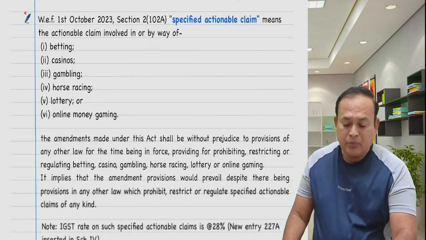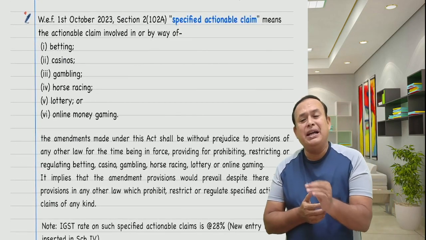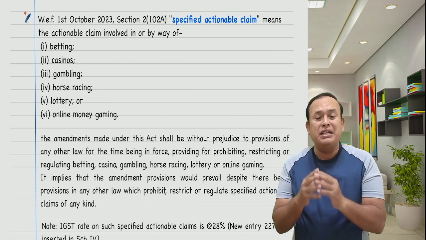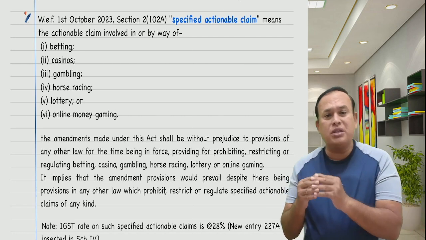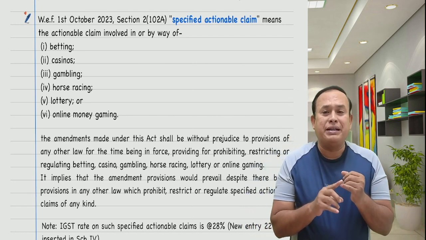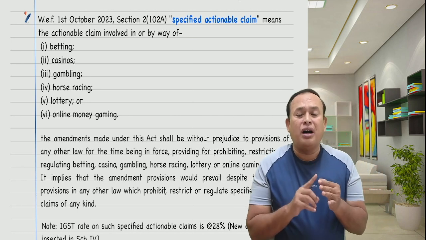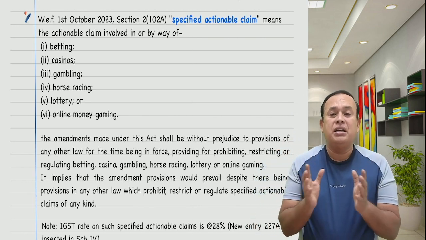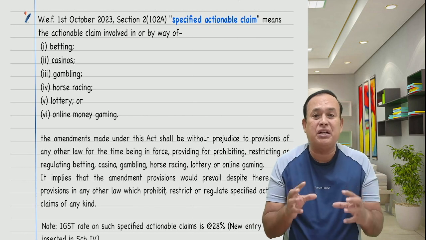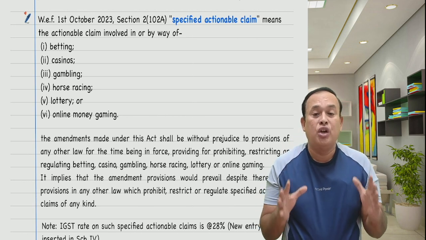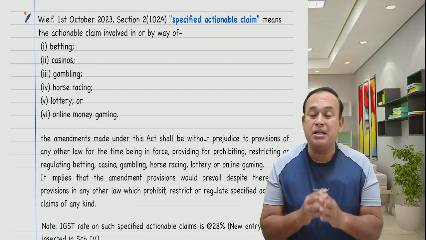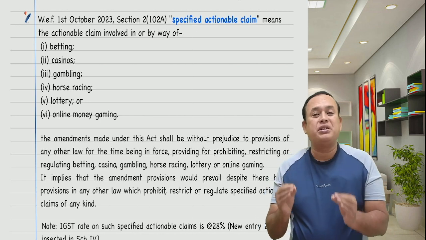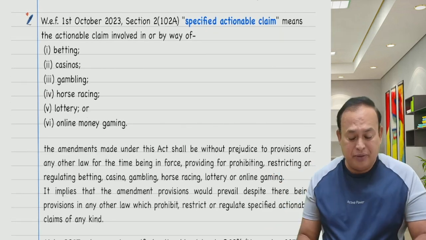Further, my dear friends, we have the term specified actionable claims. What do you mean by specified actionable claims? From 1st October 2023 onwards, it is very clearly stated that it includes betting, casino, gambling, horse racing, lottery, or online money gaming. It means there are 6 points specifically mentioned under specified actionable claims. Now, this supply will be treated as supply of goods under GST, which will attract IGST at the rate of 28% in the given case, my dear friends.